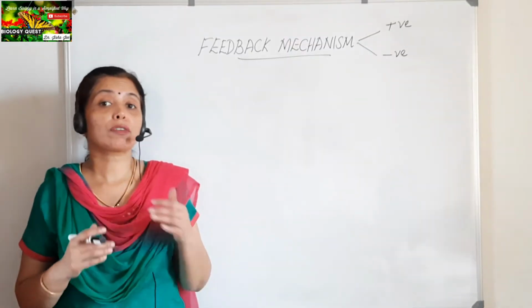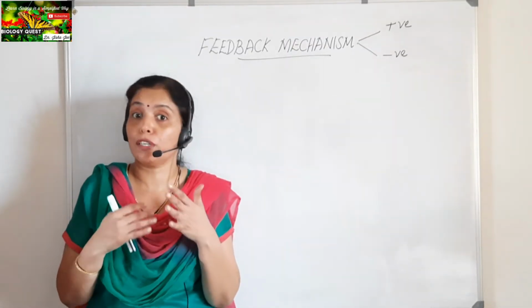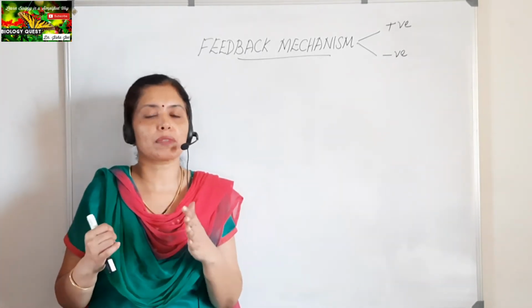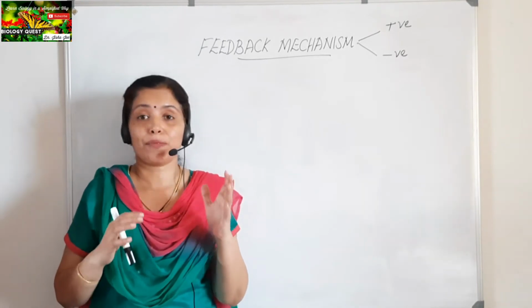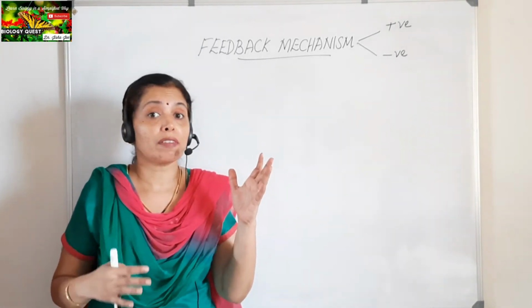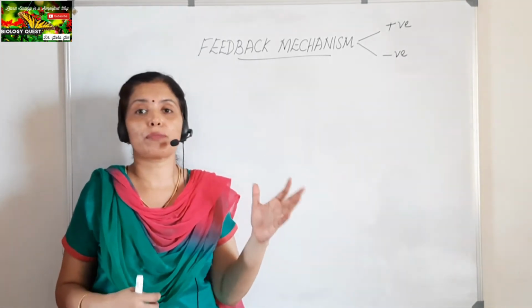Now suppose the glucose level in the blood goes below the normal level. Again the same thing happens. The information will be suddenly sent to the brain. The brain will get the information that the glucose level is going down, and it is dangerous for the body.